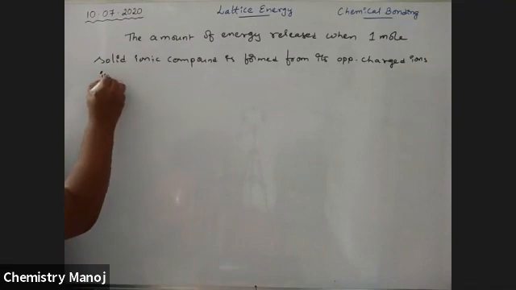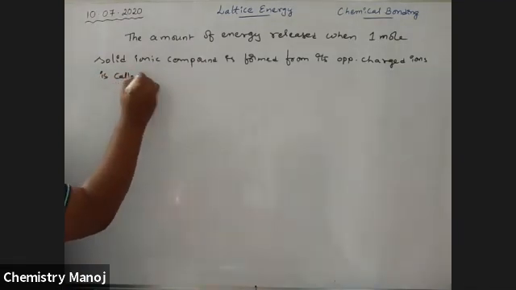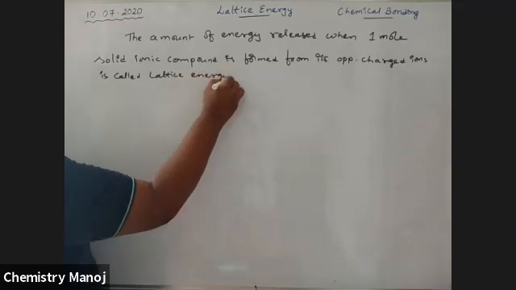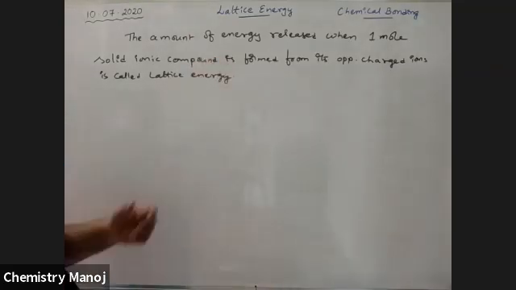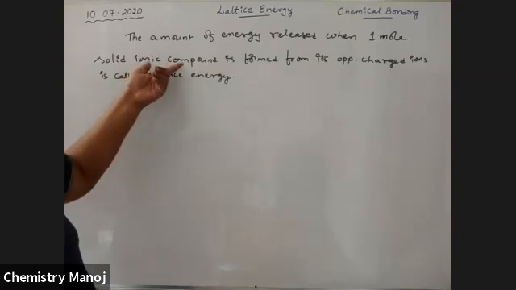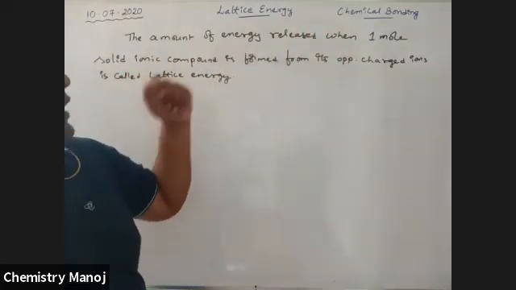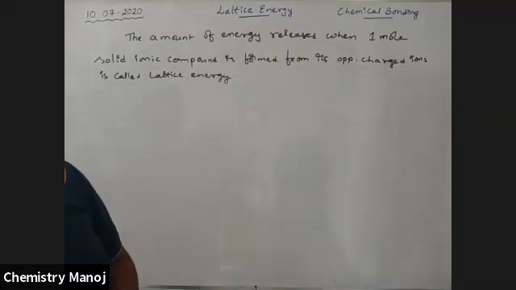That is called lattice energy. So, during the formation of 1 mole of an ionic compound, some energy will be released. That released energy is called lattice energy.